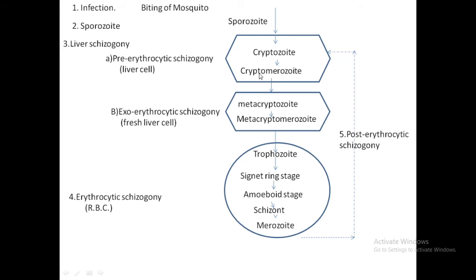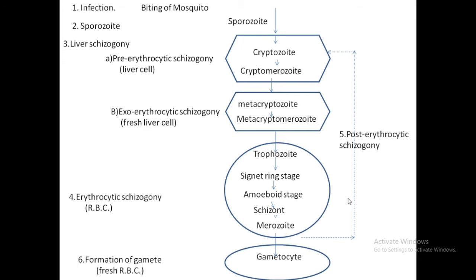Then when it enters a fresh liver cell, it becomes the metacryptozoite, and then the metacryptomerozoite. It enters the RBC and is converted into the trophozoite, signet ring stage, amoeboid stage, schizont, and merozoite. This merozoite enters the RBC again, which is post-erythrocytic schizogony, or it goes on to the formation of the gametocyte stage.